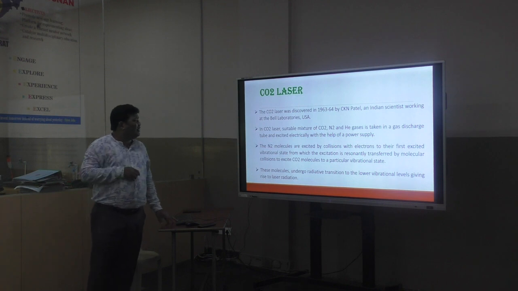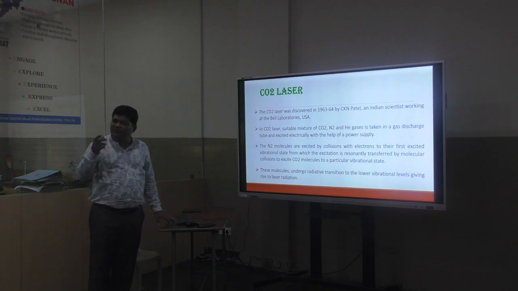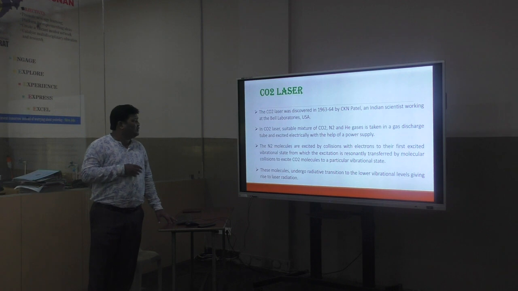So the N2 molecules are excited by collision with the electrons to their first excited vibrational state, from which the excitation is transferred by molecular collision to excite CO2 molecules to a particular vibrational state. And these molecules undergo radiative transition to the lower vibrational level, giving rise to the laser formation.